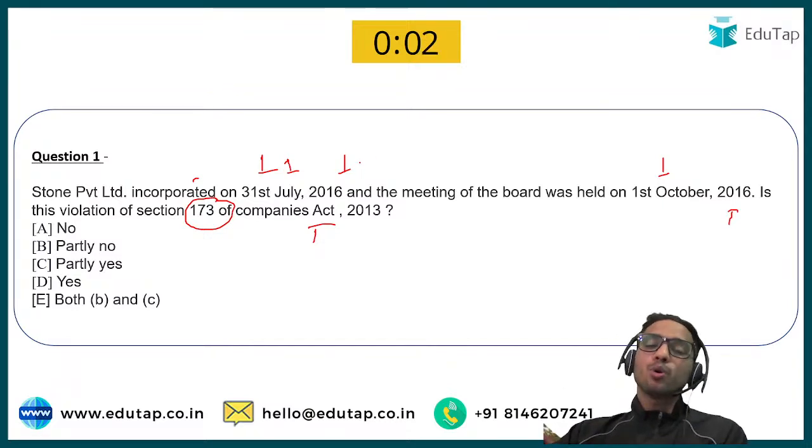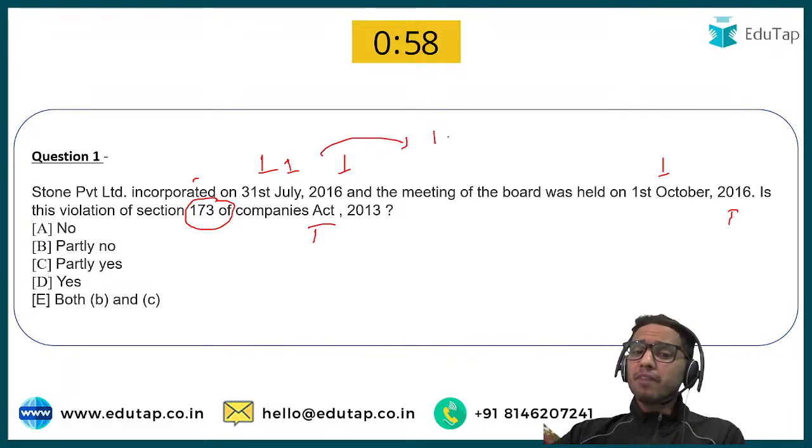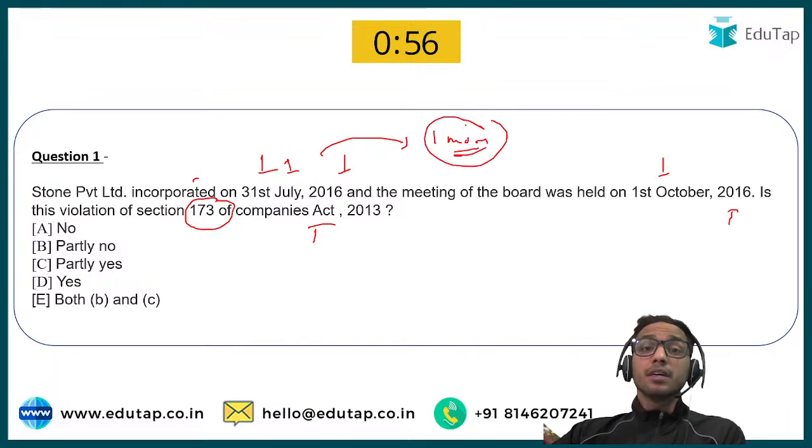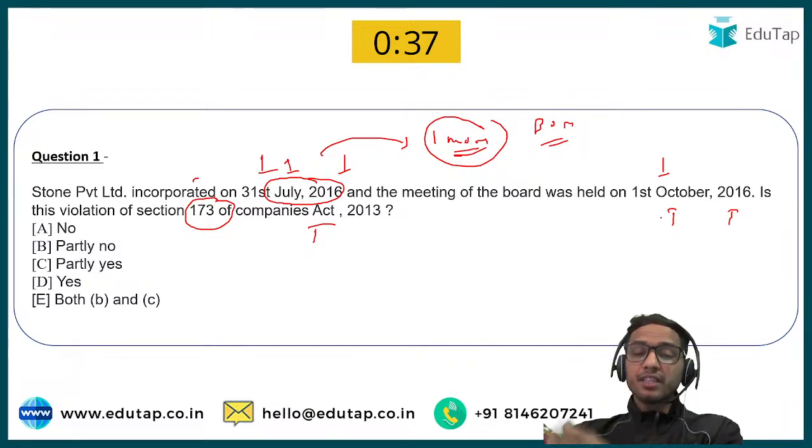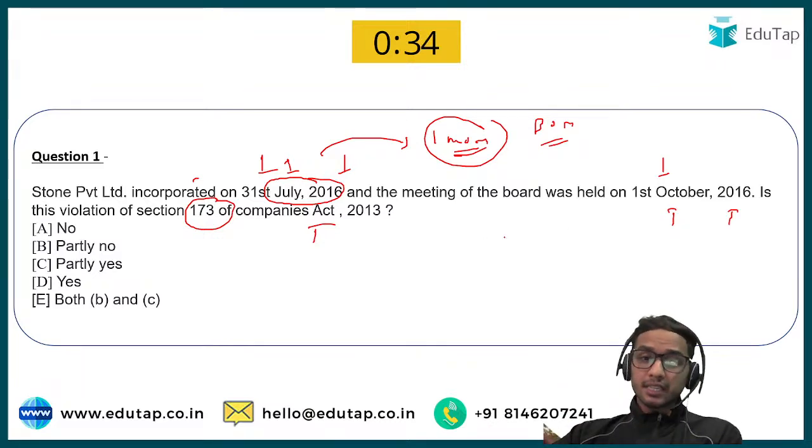So when a newly formed company is incorporated, within 1 month the company has to hold a board meeting. The question says Stone Private Limited was incorporated on 31st July, but the board meeting was held on 1st of October. Instead, it should have been held within 31st of August itself. So yes, it is a clear violation of section 173. The answer would be option D.